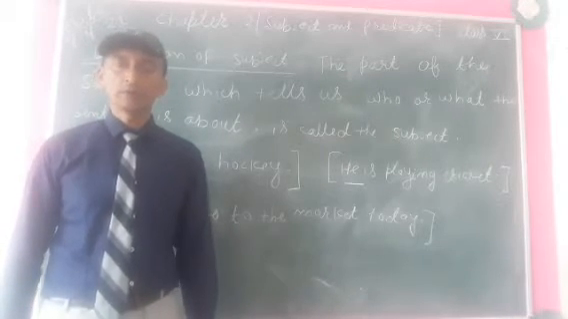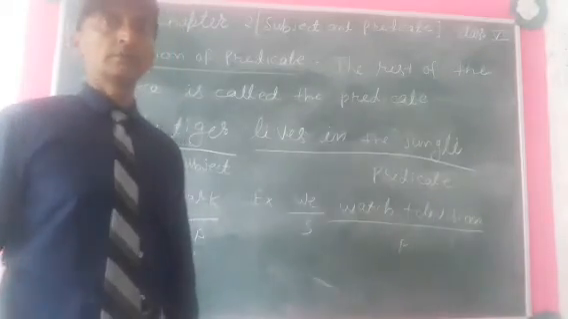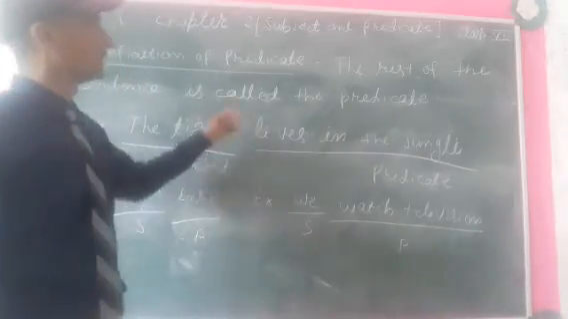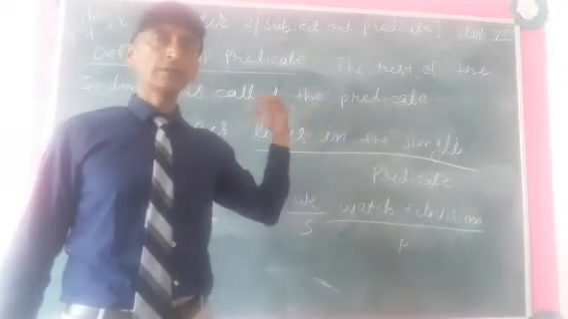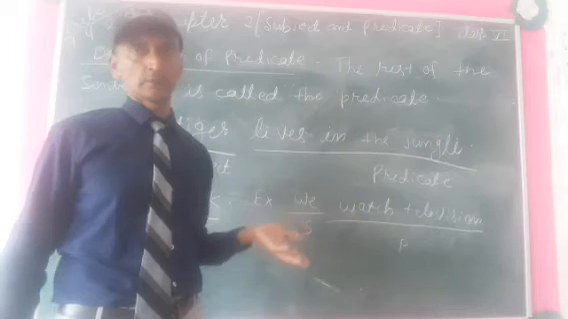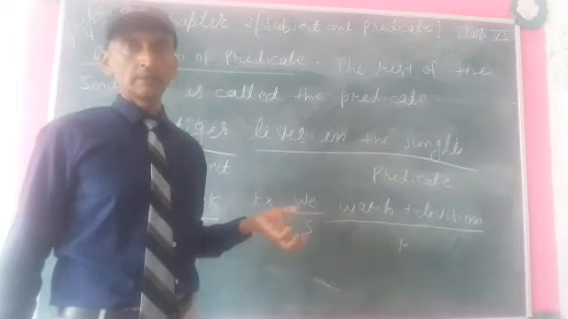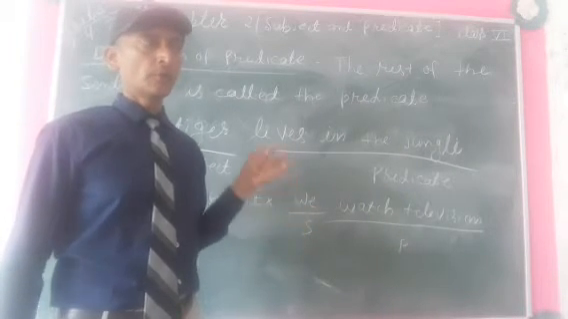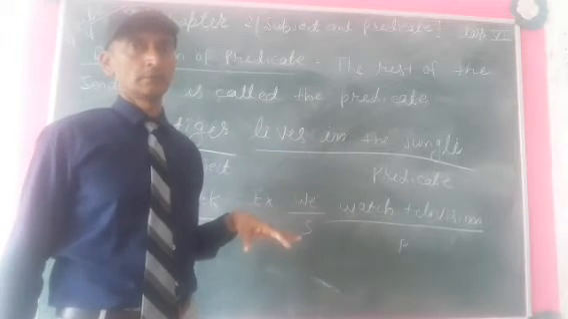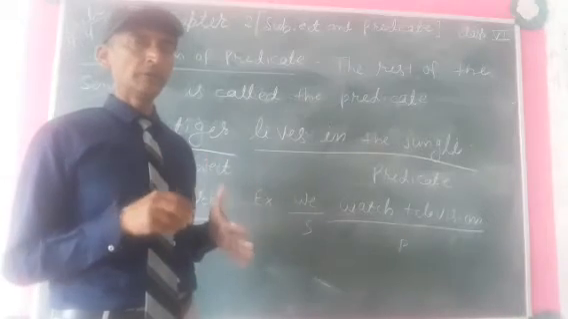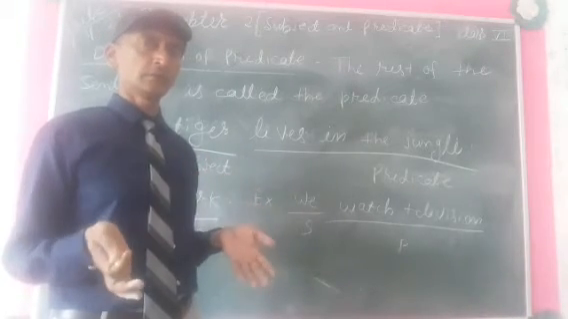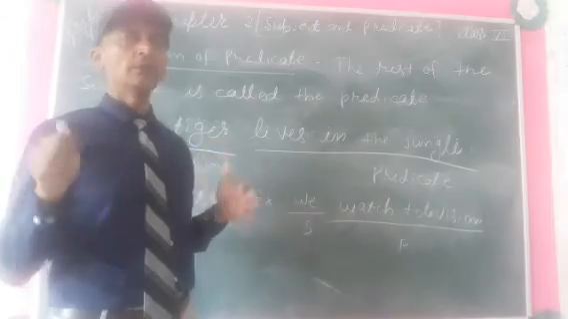Now we will learn something about the predicate. The definition of predicate is: the rest of the sentence is called the predicate. It means what is there after the subject will be the predicate. The predicate tells us what the subject does. What the subject does will be a predicate. In simple words, after the subject, what is there will be a predicate.